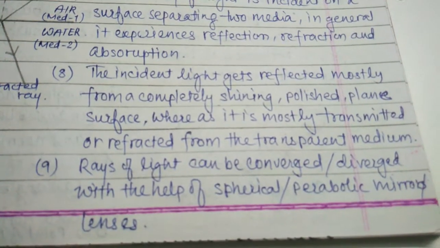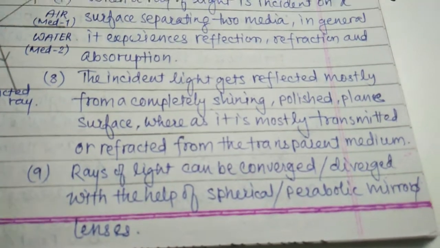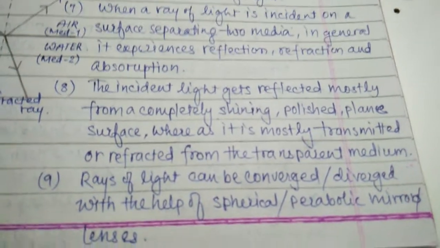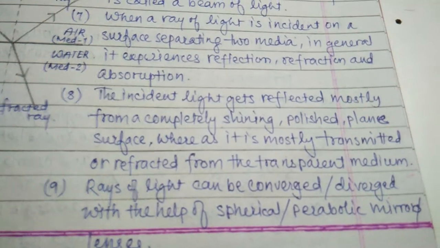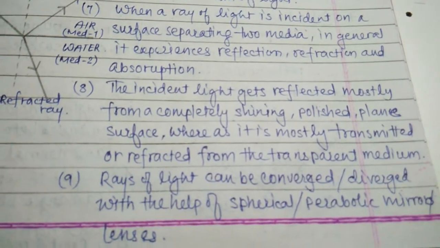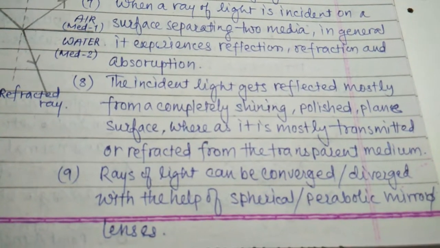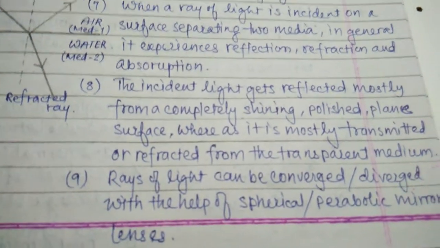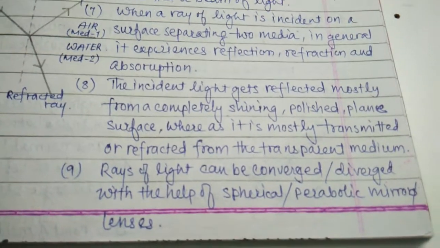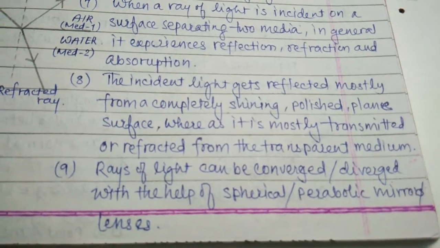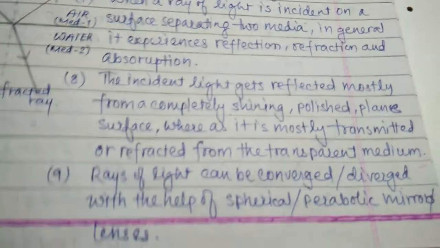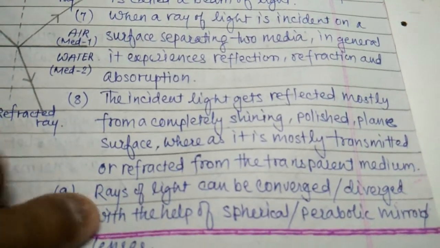The incident light gets reflected mostly from a completely shining polished plane surface just like a mirror, whereas it is mostly transmitted or refracted from a transparent medium just like glass, water or air. Rays of light can be converged or diverged with the help of spherical or parabolic mirrors. We will discuss that thereafter.